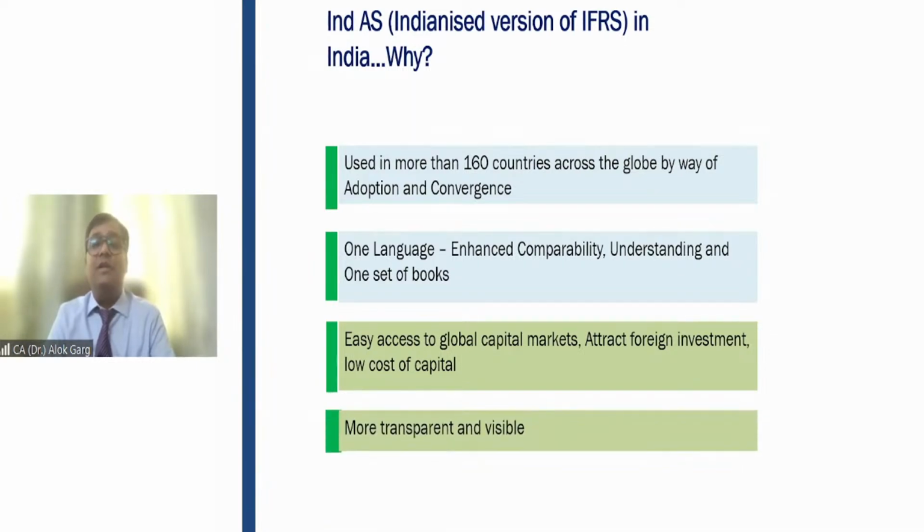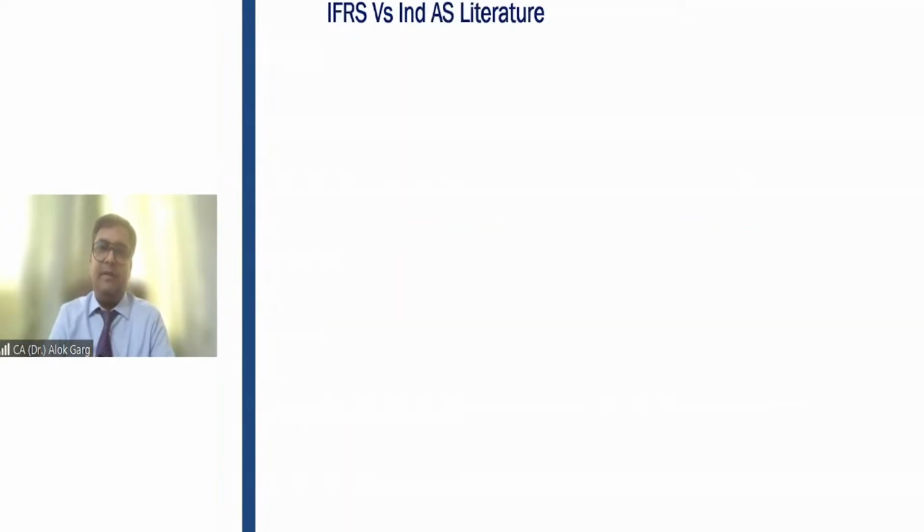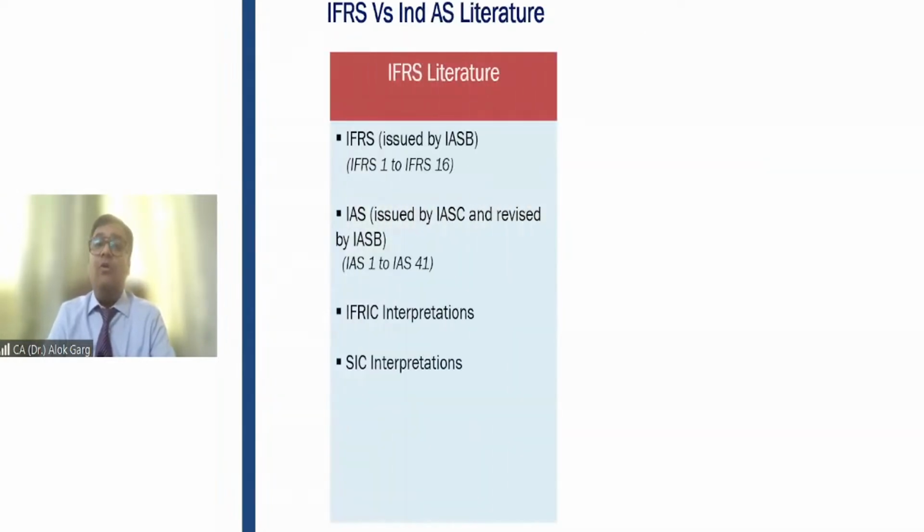And this standard, due to the disclosure requirement, is more transparent and more visible. Right, friends? Now, the most important part. We have discussed IFRS first, right? You remember the history of IFRS? 1973 to 2001, IASC, IAS. Then from 2001, it is IASB, and they started issuing standards under the title of IFRS.